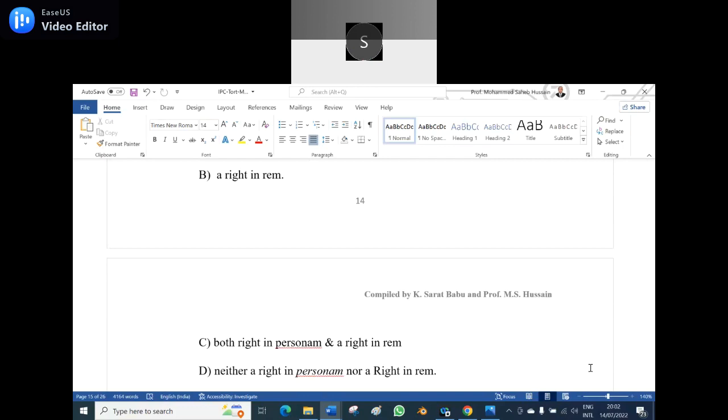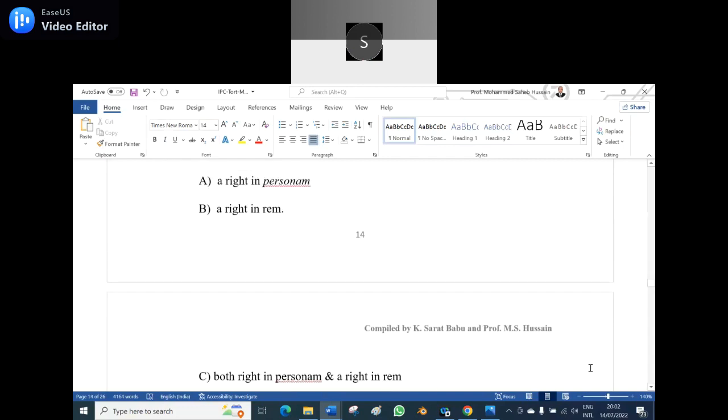Option A, sir. Right in personam. See, just now we dealt with contract, which is a right in personam. We dealt with a right against a particular person, which is a contract. I said no one can touch me without my consent. It's a right against the whole world. That is the right in rem.